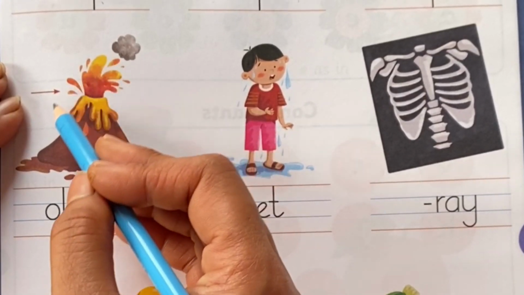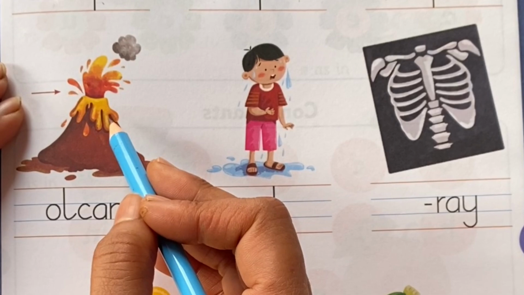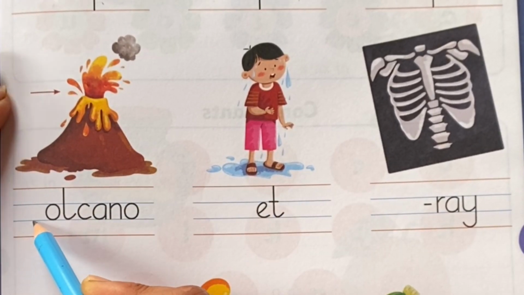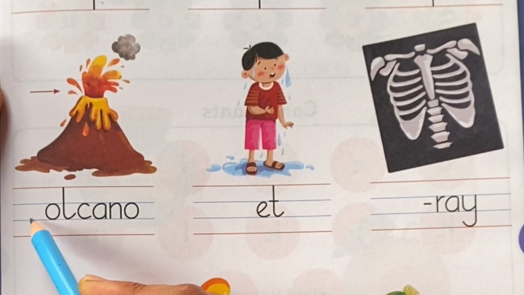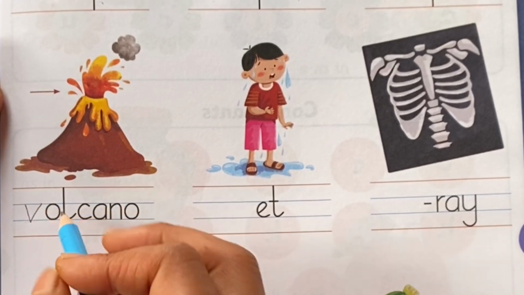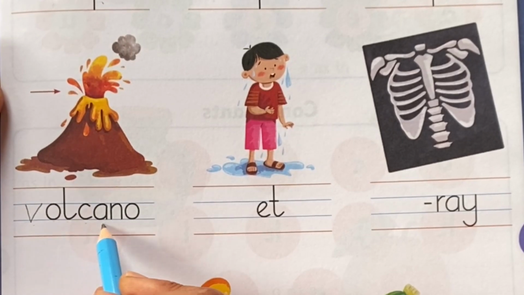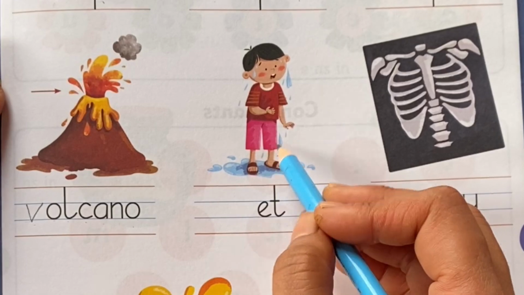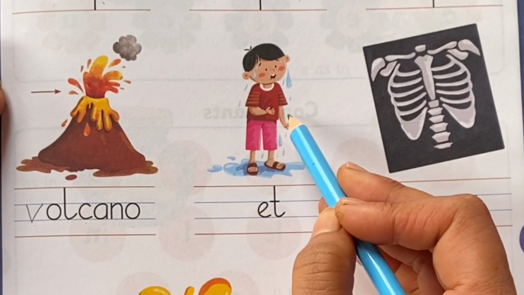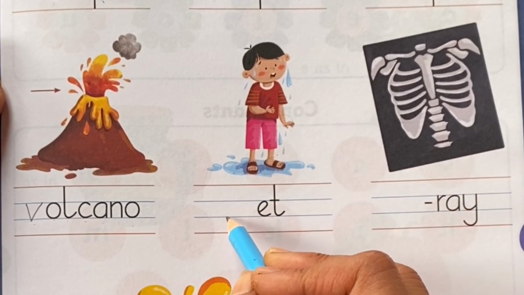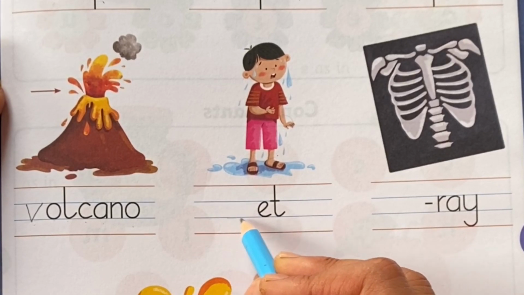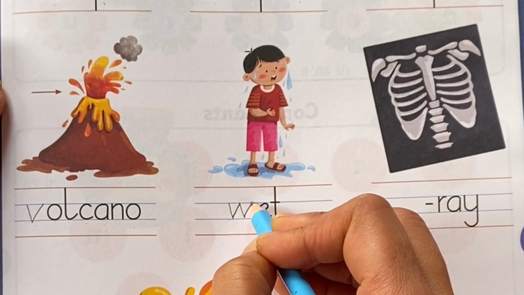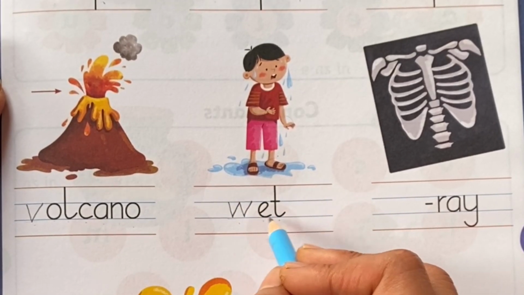This is volcano. Volcano. When we say volcano, we are getting the V sound in the beginning. So which letter makes V sound? Letter V. V-O-L-C-A-N-O. Volcano. The boy is wet. Wet. When we say wet, we are getting the W sound in the beginning. So which letter makes W sound? Letter W. W-E-T. Wet.